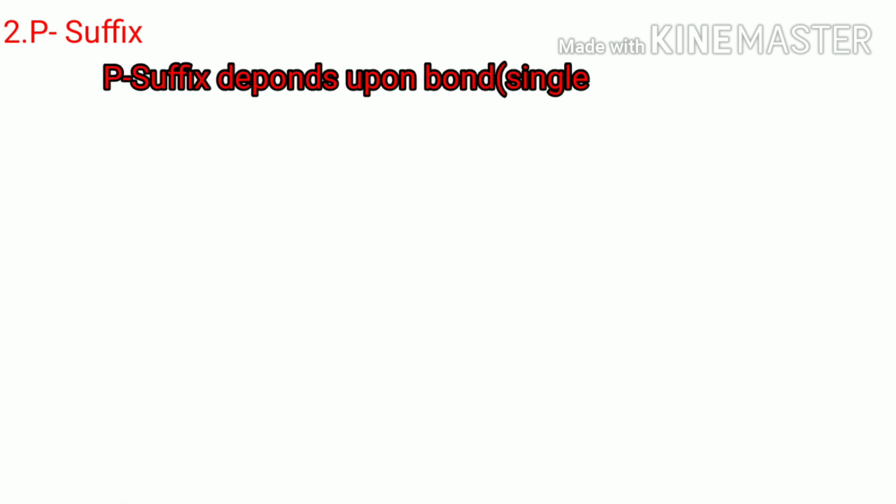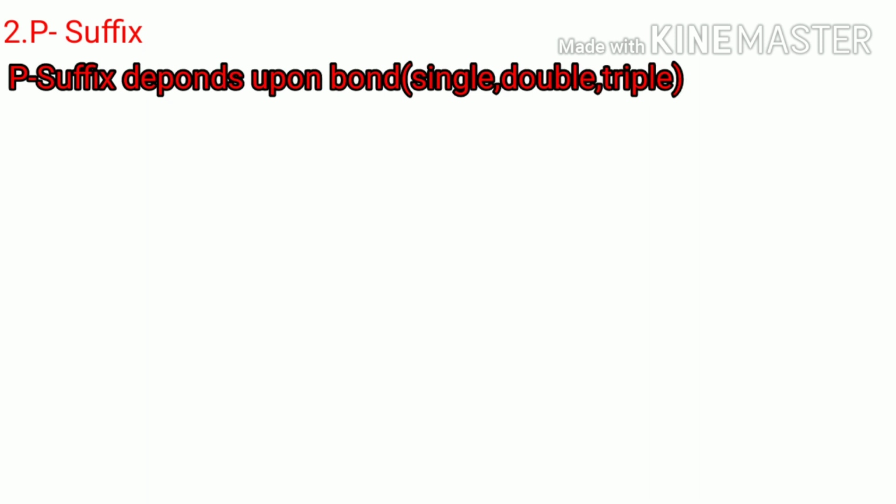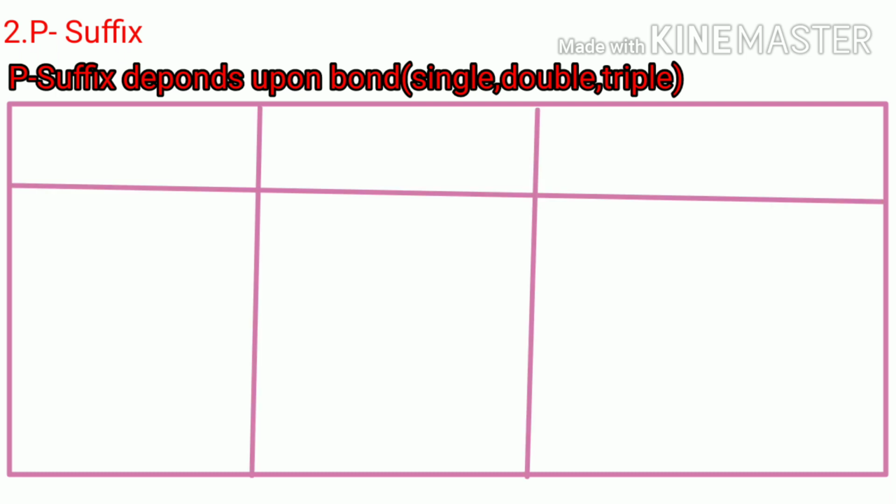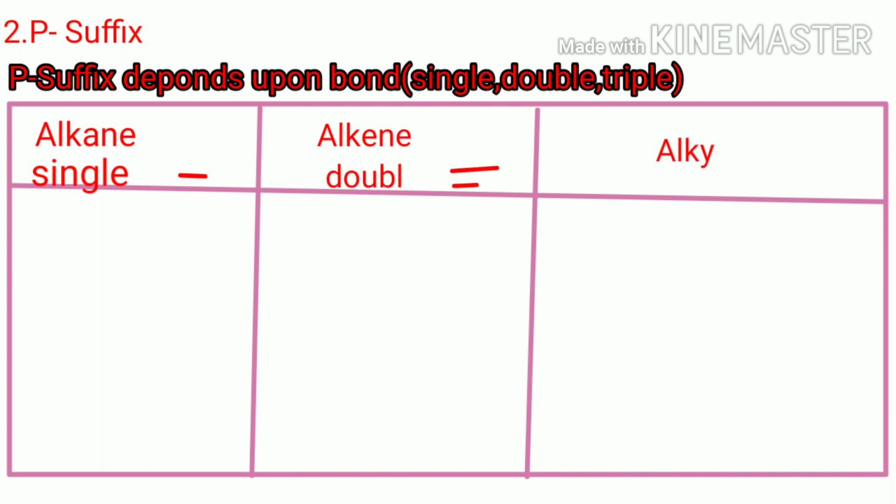Then the primary suffix depends upon the bond, whether it is a single bond, a double bond or a triple bond. If the bond is a single bond, it is called alkane. If the bond is a double bond, it is called alkene. Then a triple bond is called alkyne.